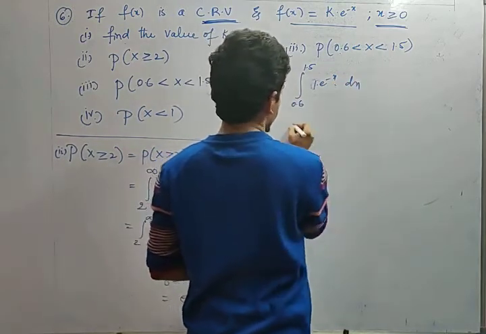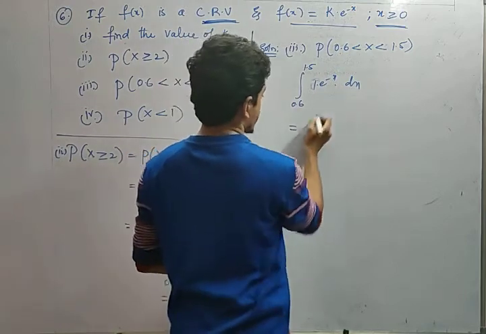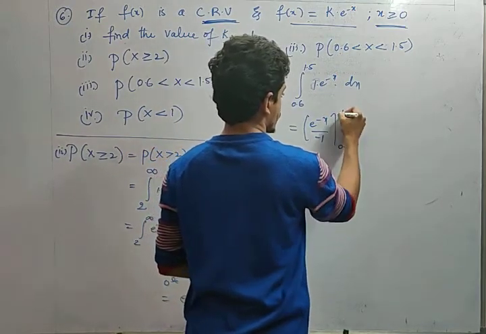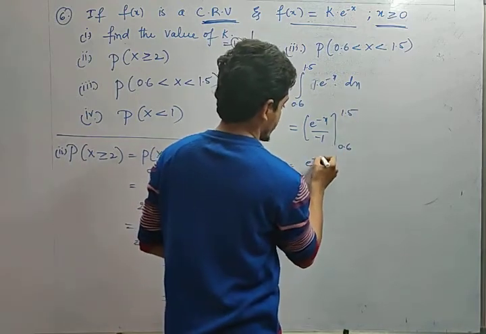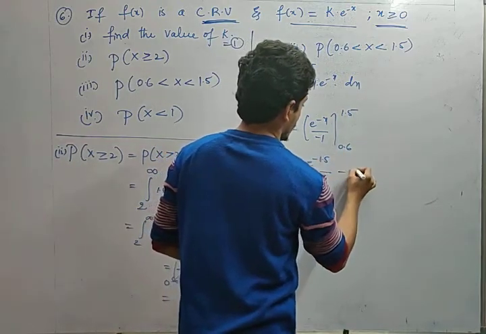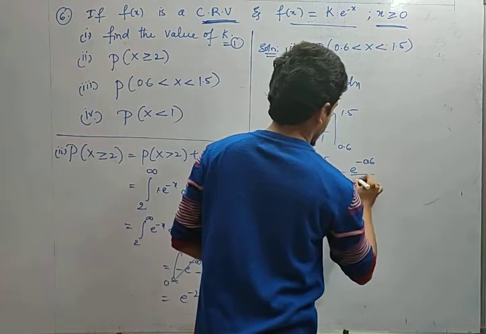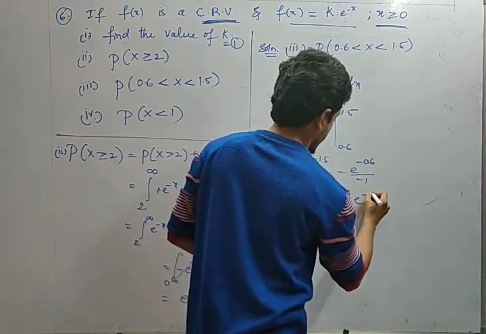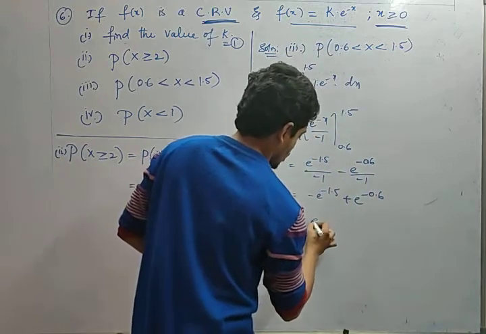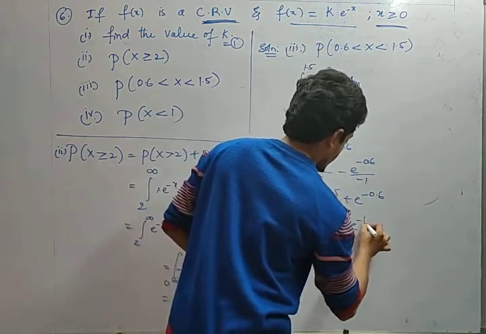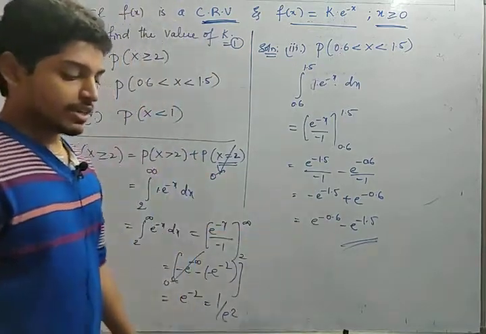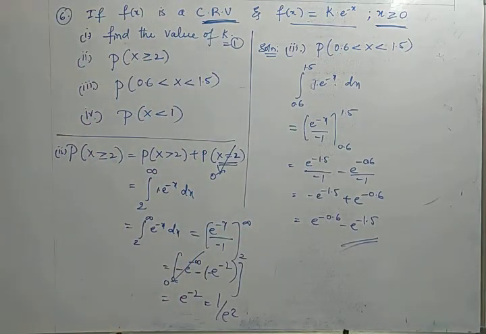This value is e power minus x by minus 1, with limits 0.6 to 1.5. So e power minus 1.5 by minus 1 minus e power minus 0.6 by minus 1. In the sense, minus e power minus 1.5, minus into minus plus e power minus 0.6. So e power minus 0.6 minus e power minus 1.5 is the value. You can use virtual calculators if you want to find the value. Fine, so this is the third question.